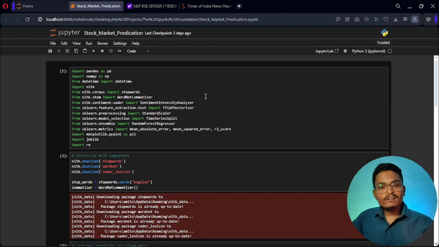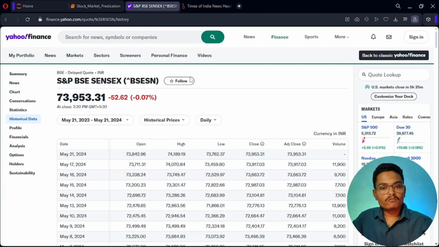Now first of all, we will need the right data. For stock prices, I have selected the BSE Sensex data. I have collected the data from 2001 to 2024, from Yahoo Finance. Yahoo Finance provides a very well-structured form of data: date, close price, open price, and high and low also.